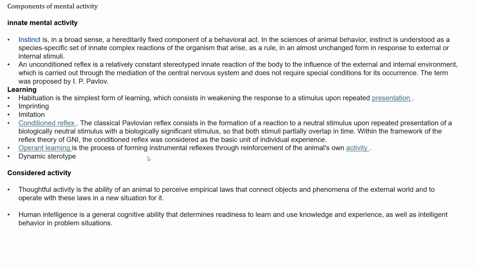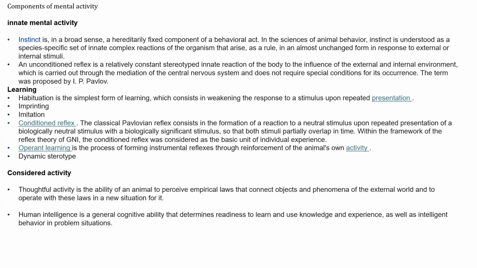If we are talking about mental activity, we can divide all mental activity into innate mental activity, like instincts and unconditioned reflexes. Second, it's learning. For learning, we have habituation, the simplest form of learning, which consists in weakening the response to a stimulus upon repeated presentation.